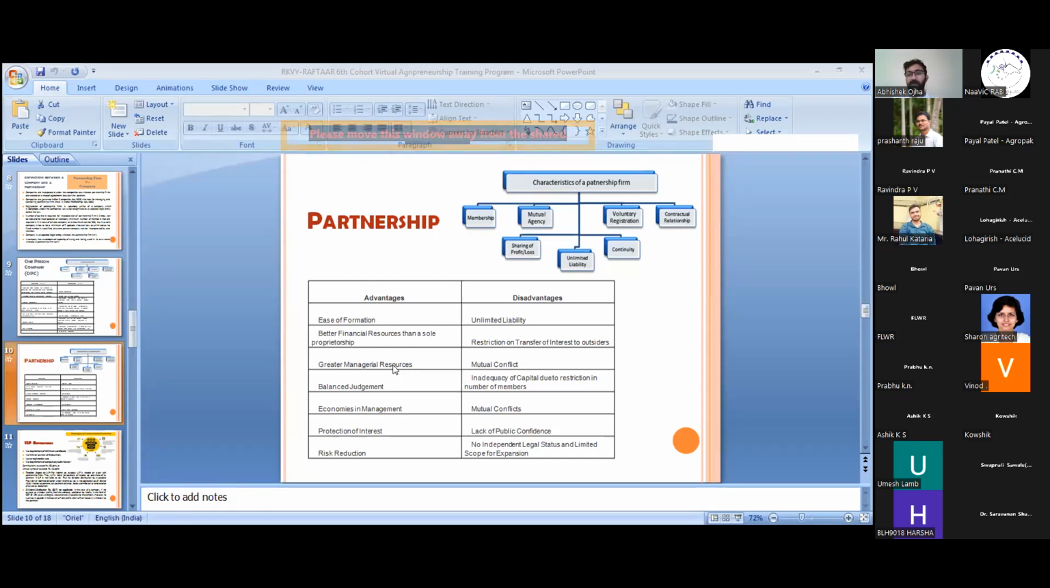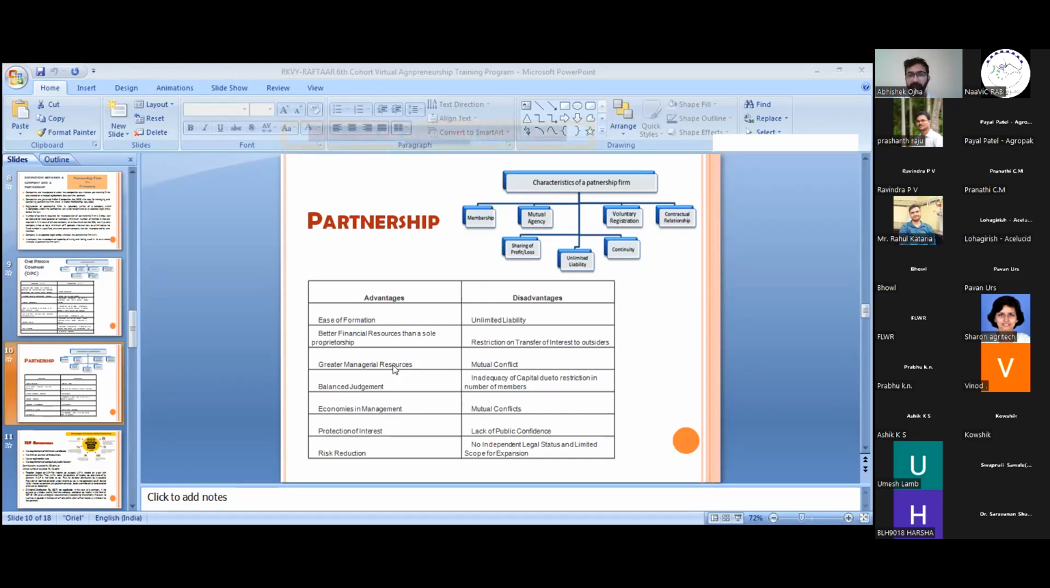There are many mutual conflicts. If my friend and I are running a partnership firm, there might be mutual differences between us. For example, if I want to go into a business of trading, and he doesn't want to go into trading, he just wants to go into the manufacturing business, then there will be conflict, might be financial or any other kind of conflict between the people of the partnership firm.